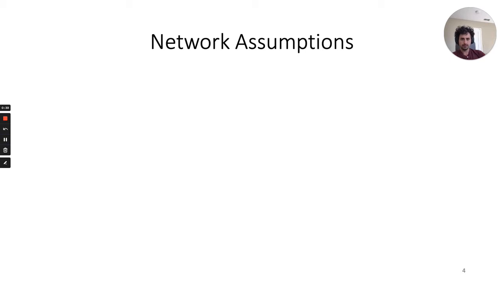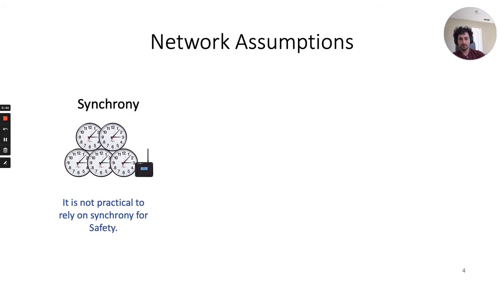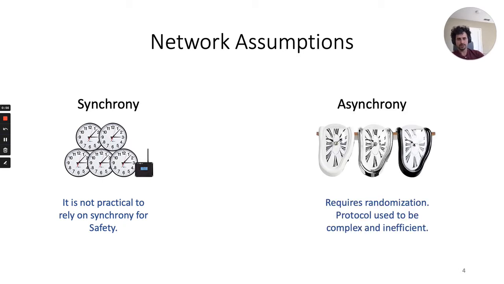There are three main network models to reason about Byzantine agreement. The strongest one is synchrony, in which all parties have the same clocks and messages arrive within a known bound. This model was mostly used in theory since we cannot rely on synchrony for safety in real networks. On the other extreme, there is asynchrony, in which messages can be delayed for an unbounded amount of time before being delivered.